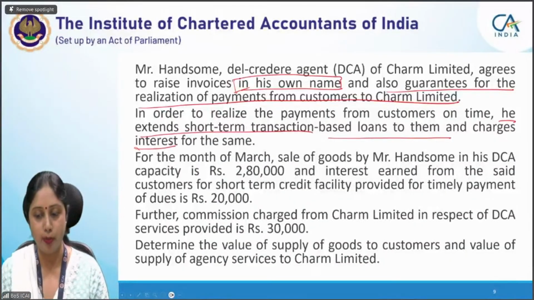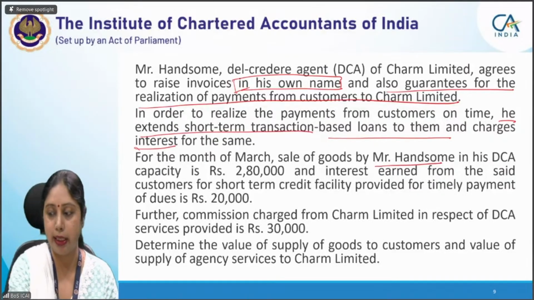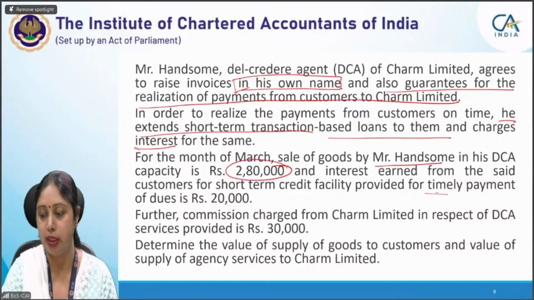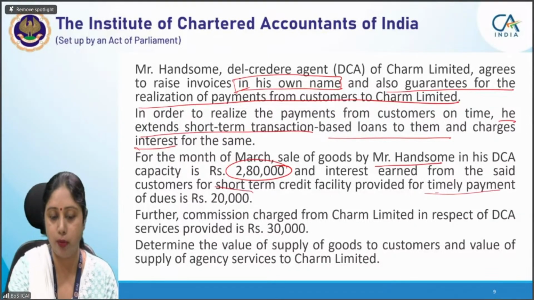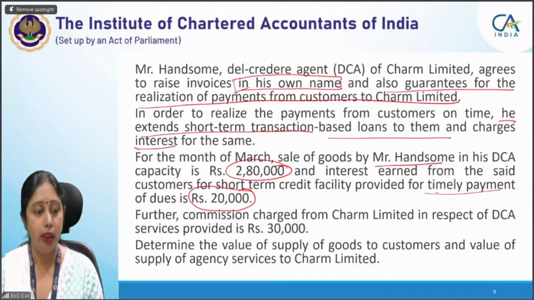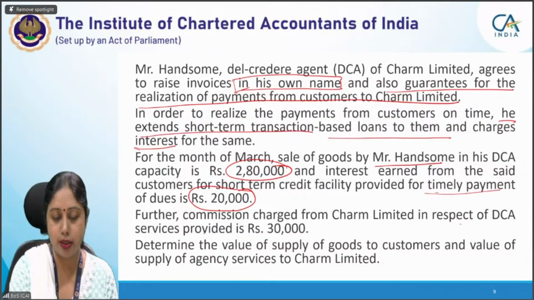For the month of March, the sale of goods by Mr. Handsome, the del credere agent, in his del credere agent capacity, is 2,80,000. And the interest earned for the short-term credit facility provided for the timely payment is rupees 20,000. Further, the commission charged from Charm Limited in respect of DCA services provided is rupees 30,000.